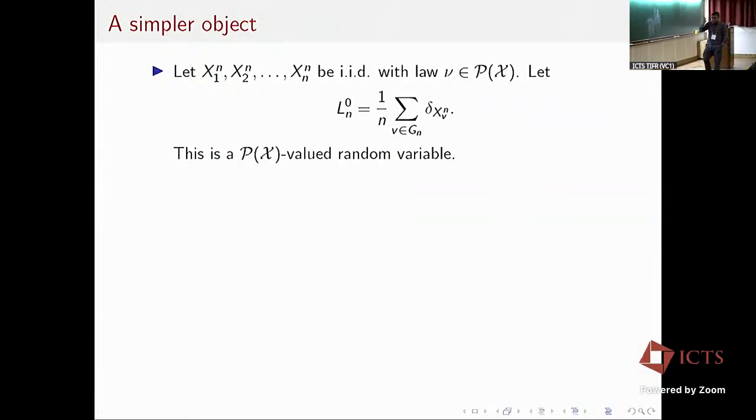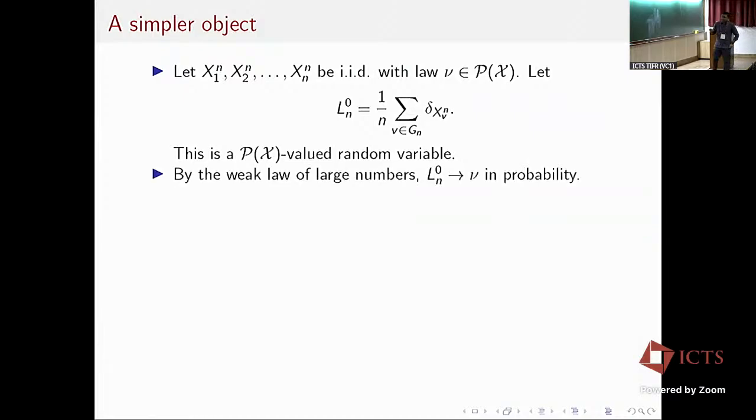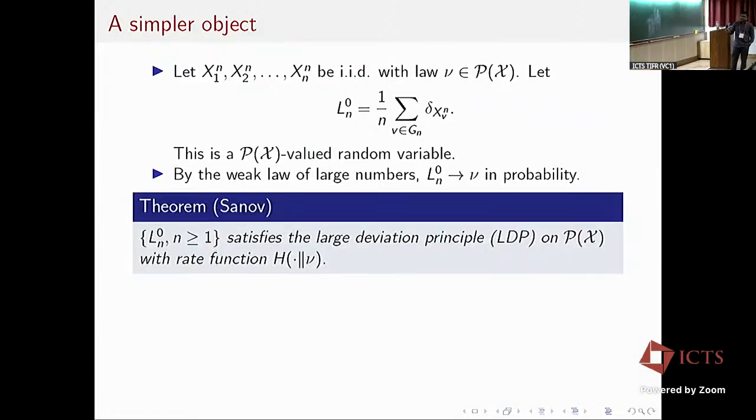If we look at a simpler object, namely only the empirical distribution of the vertex marks without looking at the tree structure or the graph structure, the asymptotics of that object is well understood. This is just the usual empirical distribution of n IID random variables with some common distribution nu. It is a random variable taking values in the space of probability measures on X. On the one hand, by the weak law of large numbers, this object Ln0 converges to nu, the true law, in probability. The large deviations of this Ln0 object is also well known. It is given by Sanov's theorem.